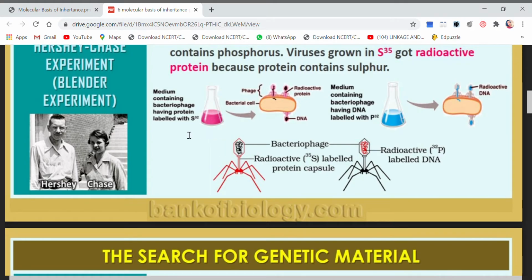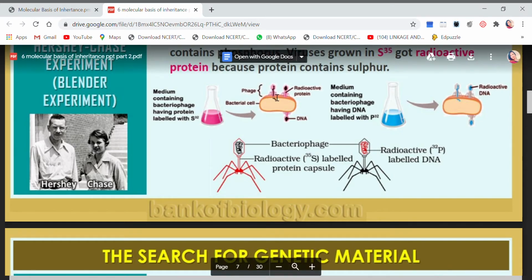They have shown it in your diagram. See, the medium contains bacteriophage having protein labeled with S35. When this virus was given to the bacteria, this is the virus and this is the bacterial cell.